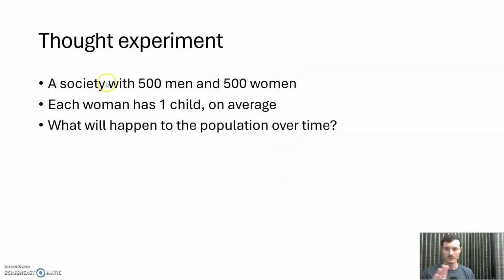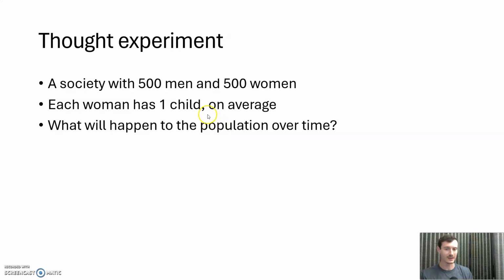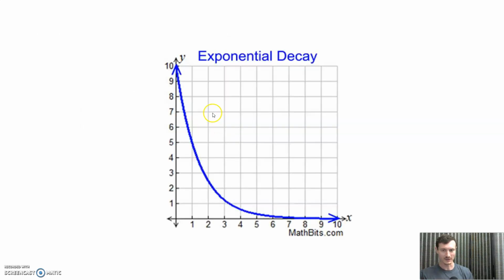Okay. 500 men, 500 women, right? Each woman has 1 child on average, right? So we start off, okay, we have a couple who has 1 child, right? Has to go out and find someone else, right, to become a couple who has 1 child. Okay. Population is going to go down over time, right? So this is an exponential decay curve. So it's going to fall very quickly at first, and then start to fall slowly, falling slowly, right, over time until, well, if this was the rate, then eventually they would go extinct, right?